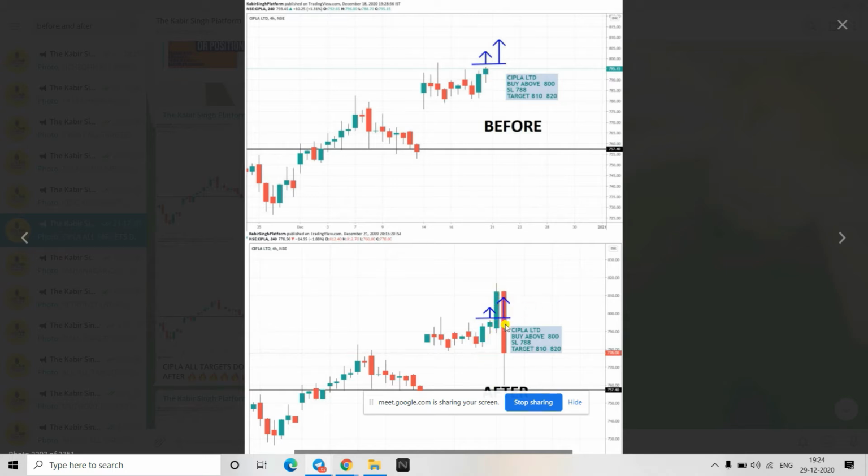And then again it came down. That is secondary, because I remember that on that day Nifty fell around 3.5% in the second half. Because of that reason, it came down like this. Otherwise, it would have gone a little further. But even in that market, it has given a good movement.